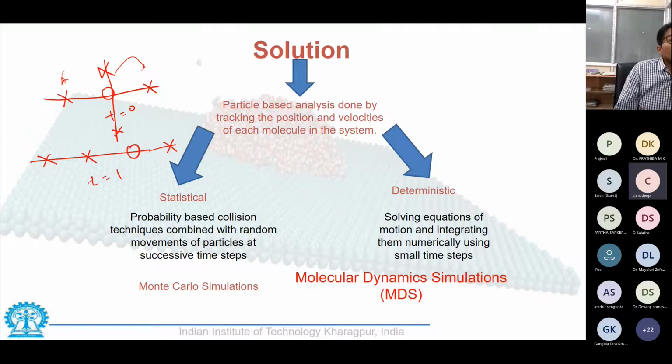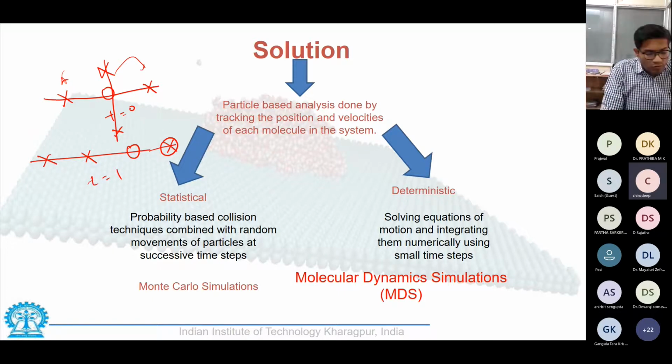Not only that, we can have multiple molecules. So let us say in a particular case this molecule has come here and there is another molecule already sitting here. If the molecule decides to jump over to this place, there would be a collision. And as a result of the collision, it would be repelled back. It might be an elastic collision, and a lot of other things.